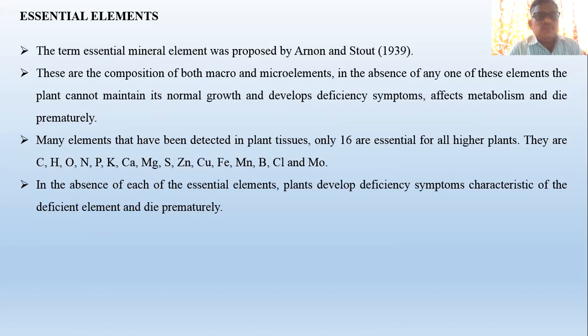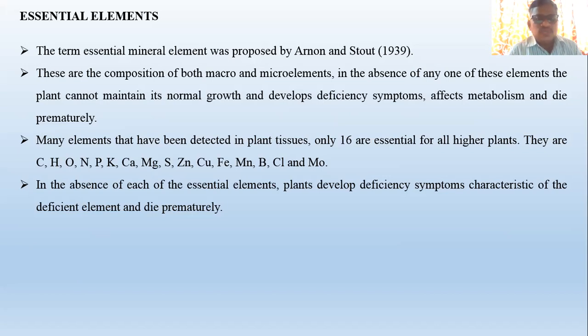Next point, of the many elements that have been detected in plant tissues, only 16 are essential for all higher plants. They are C, that is carbon, hydrogen, oxygen, nitrogen, phosphorus, potassium, calcium, magnesium, then sulfur, zinc, copper, ferrous, manganese, then boron, chlorine, and molybdenum.